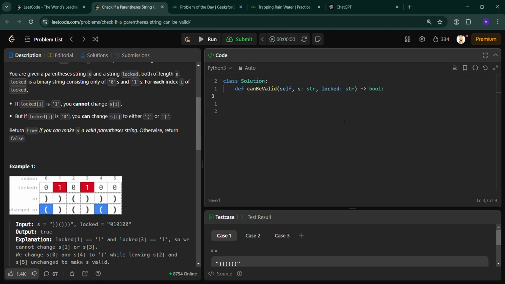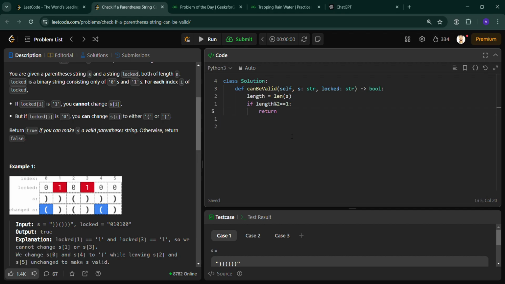Firstly, declare the length as the length of the string, and if the length is odd, like length modulo 2 equal to 1, then we have to return false.